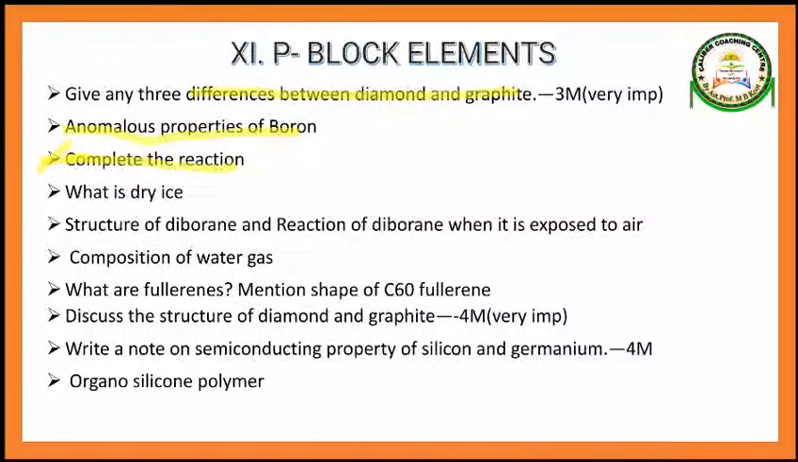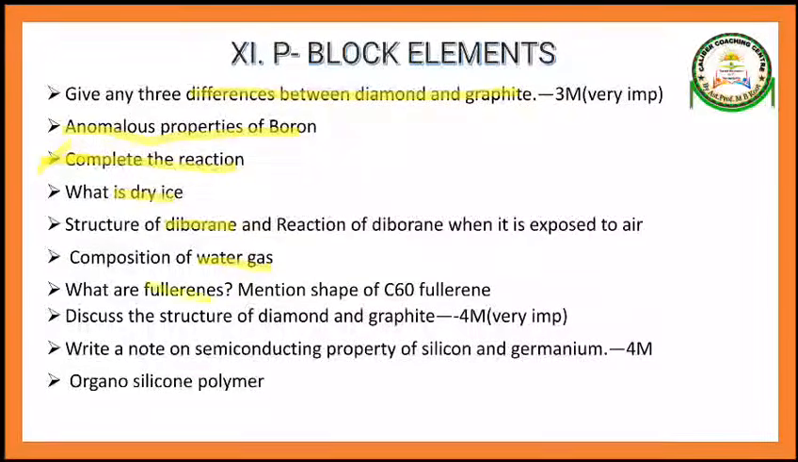In P block elements, there are many reactions, so you have to practice each and every reaction. What is dry ice? Solid carbon dioxide is called dry ice. Sometimes they ask that. Structure of diborane: there is a banana bond, a 3-center 2-electron bond, which is a very important concept. Composition of water gas is also very important. Many times they have asked it.